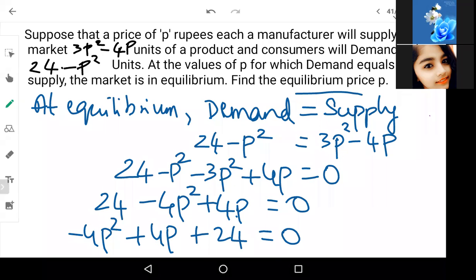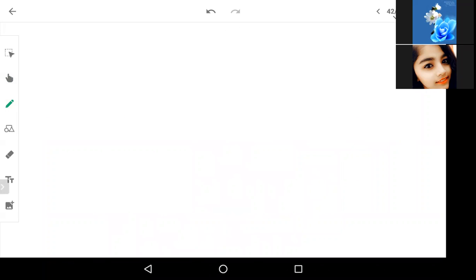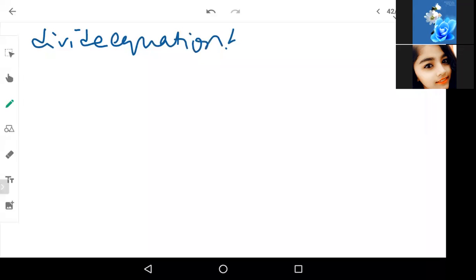Fine. Now, if you see this equation, 4 is common in all of the terms. So let us take out that 4. To take out that 4, I'm going to divide the equation by 4.